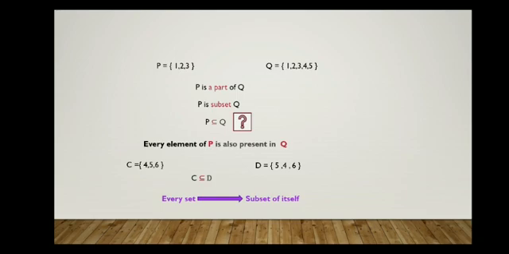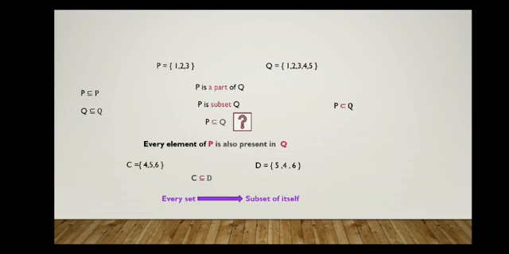Every element of the set will be present in the same set, right? So every set is a subset of itself. When you take P, P is a subset of itself. When you take Q, Q is a subset of itself.